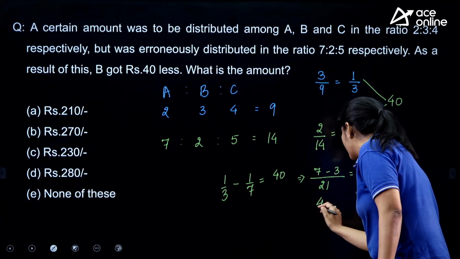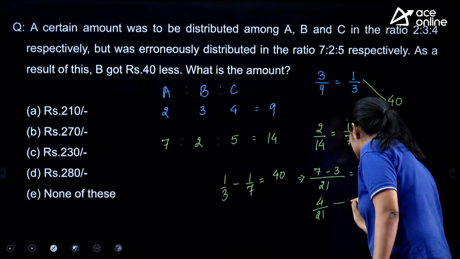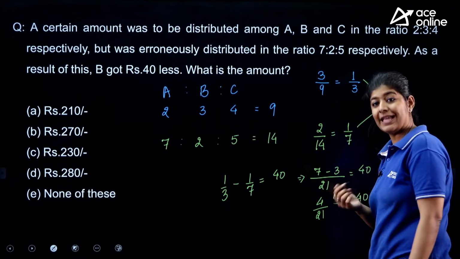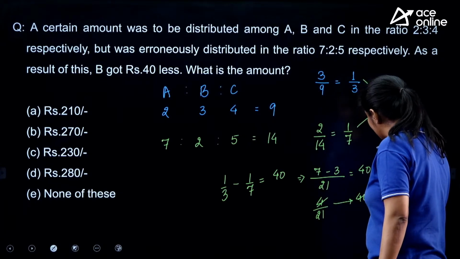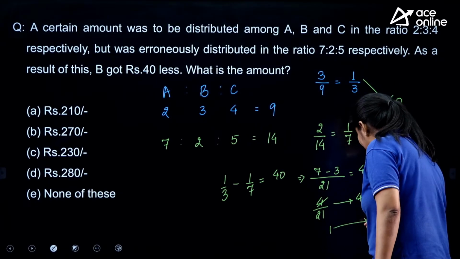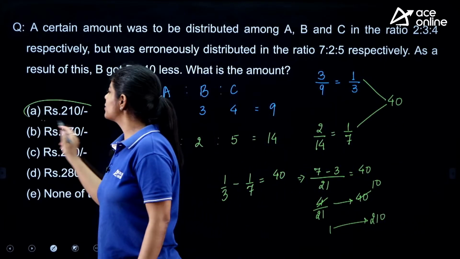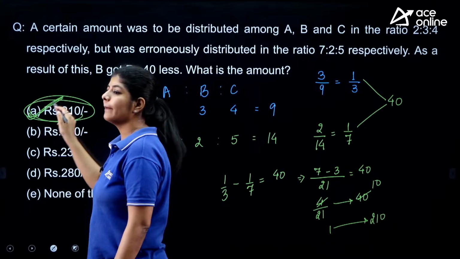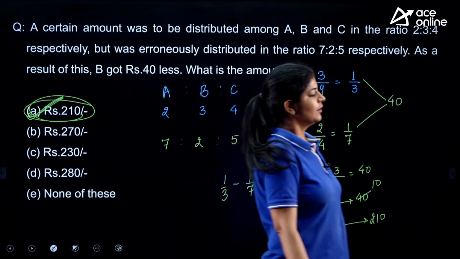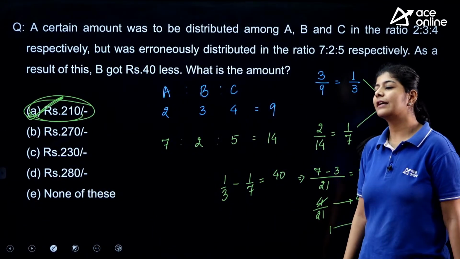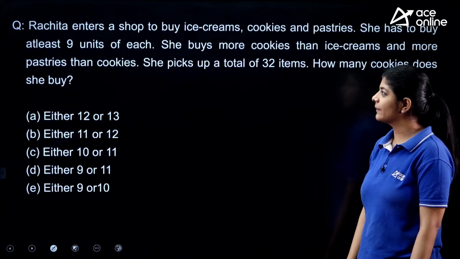So we will say 4/21 is nothing but equal to 40 as per the question. So here we will get 10 and the value of the complete amount is 210. So the value that is distributed initially is 210. Option number A is the correct one. Clear? It's a very easy one.